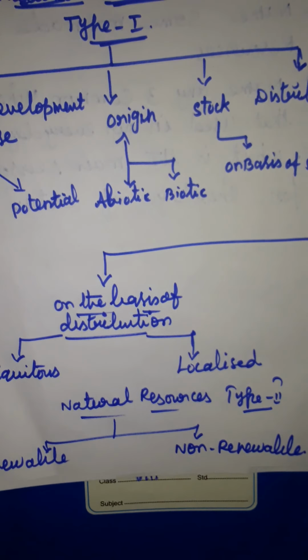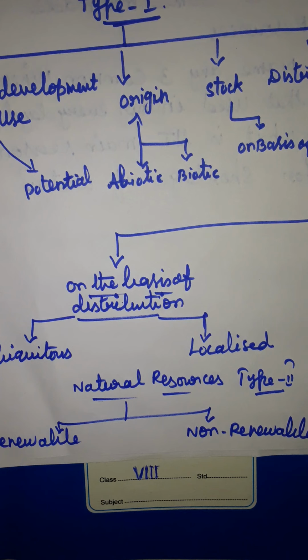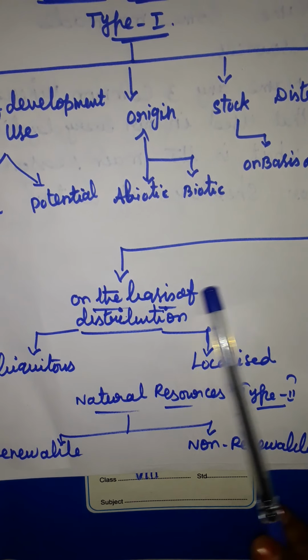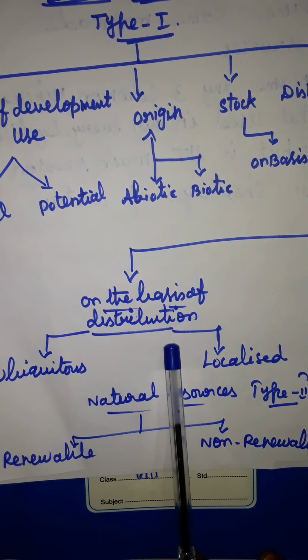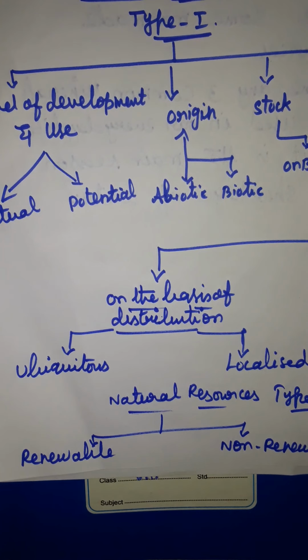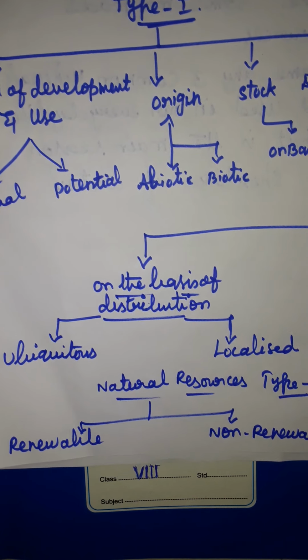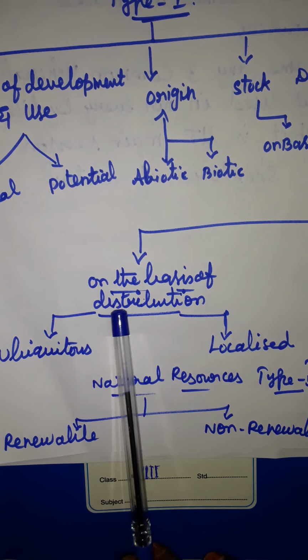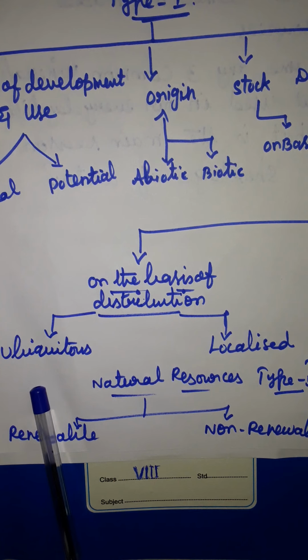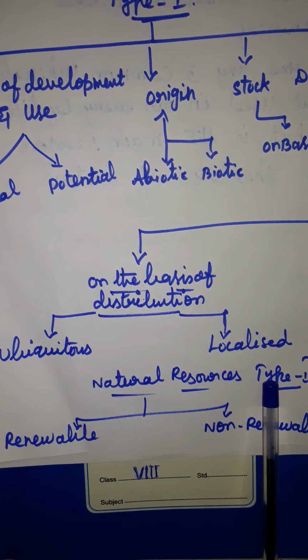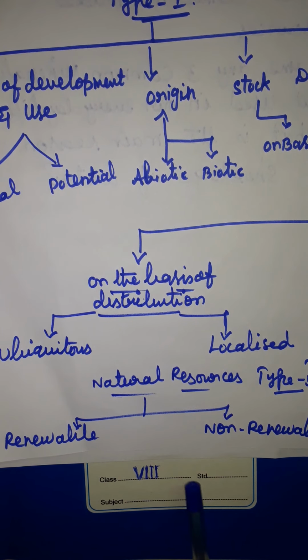Then we are going to see the basis of distribution. There are two divisions: ubiquitous and localized.